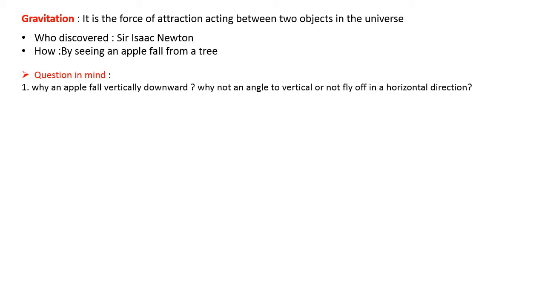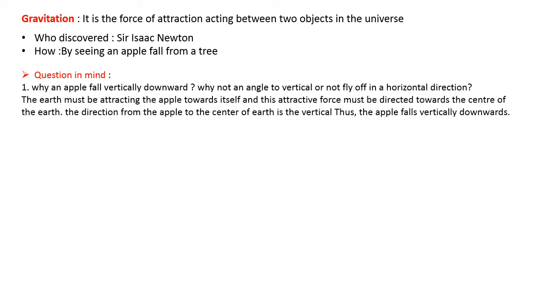Okay, so what is the answer for that? After thinking a lot, what answer did he give? The earth must be attracting the apple towards itself, and this attractive force must be directed towards the center of the earth. Why does the apple fall vertically downward? The reason, Newton says, is that the earth must be attracting it, because, as we said, gravitation is an attraction force between the apple and the earth.